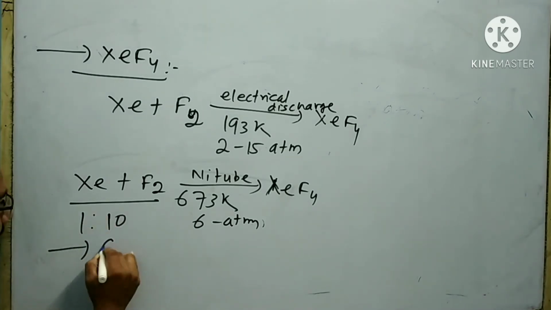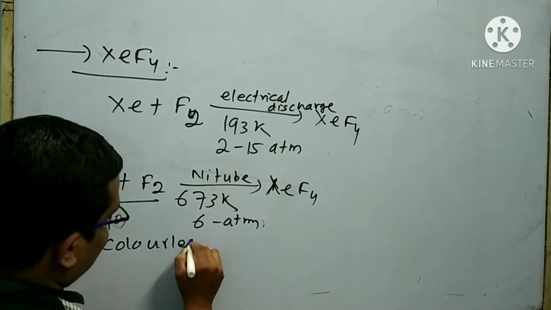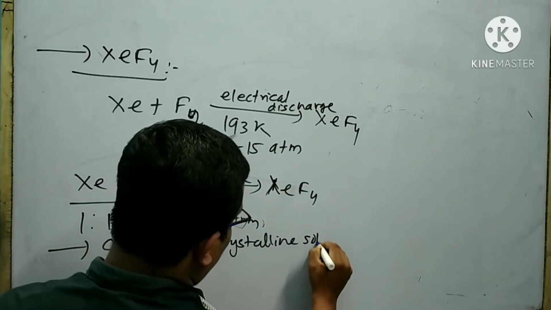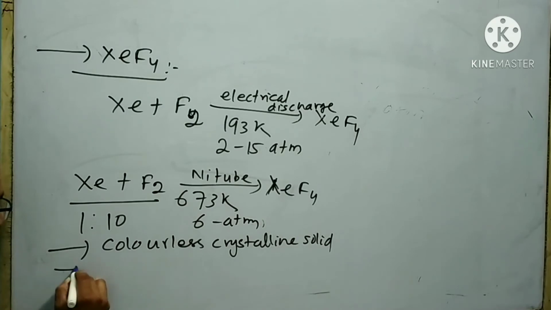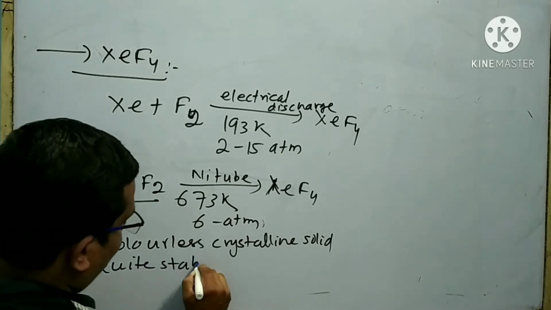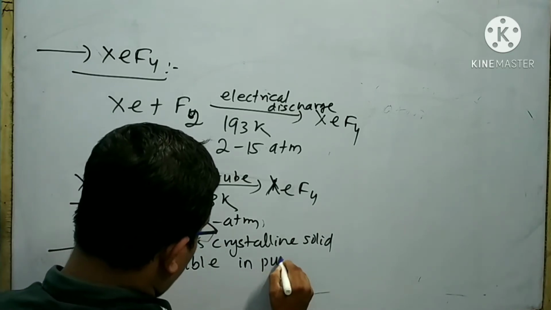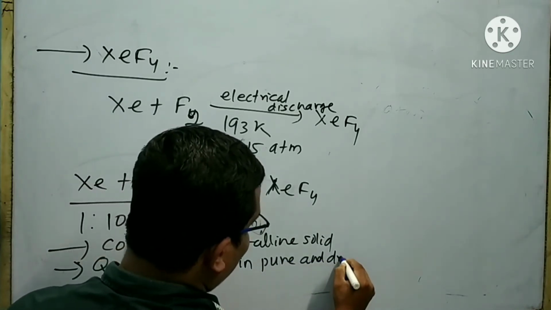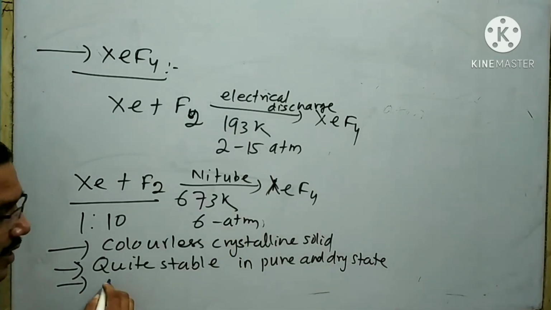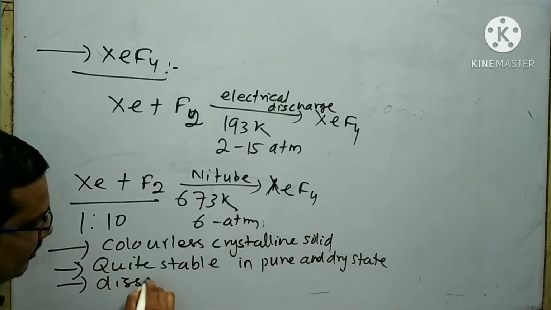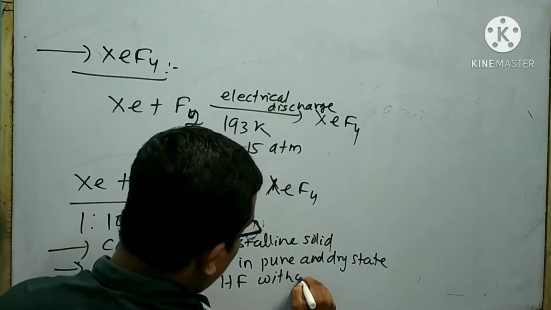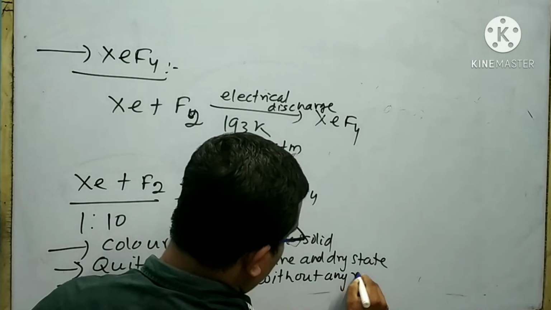Xenon tetrafluoride is a colorless, crystalline solid. Xenon tetrafluoride is quite stable in pure and dry state. Xenon tetrafluoride can dissolve in HF without any reaction.